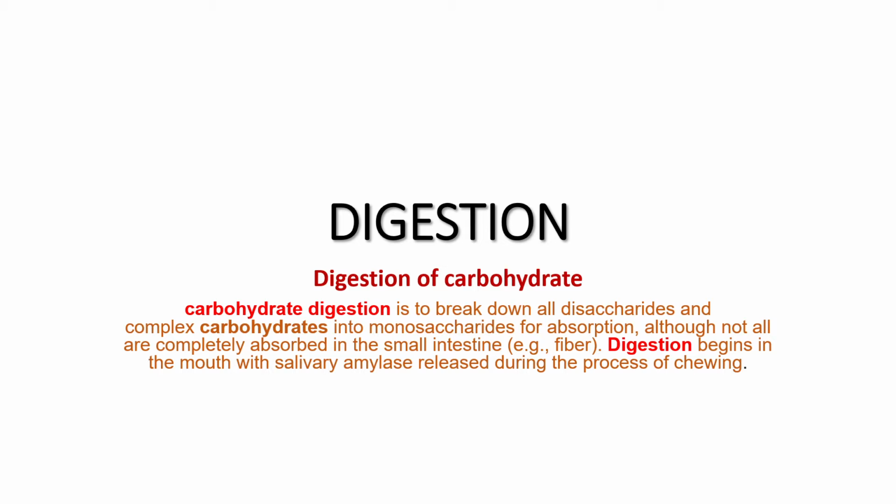Today we are going to learn about the digestion of carbohydrate. Before we go into the chapter, we should first know about carbohydrate digestion. Basically, carbohydrate digestion is the breakdown of disaccharides and complex carbohydrates into monosaccharides for absorption. Although not all are completely absorbed in the small intestine, like fiber, digestion of carbohydrate begins in the mouth with the salivary amylase released during the process of chewing.